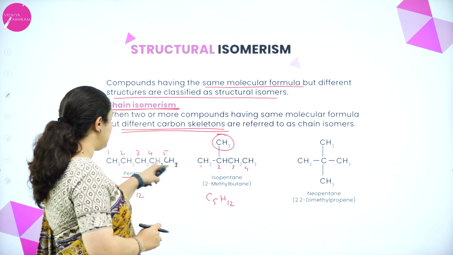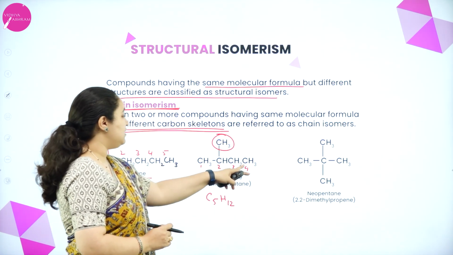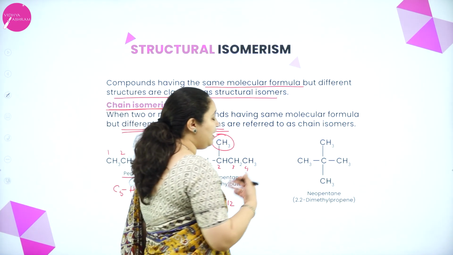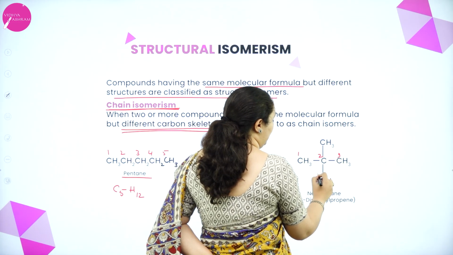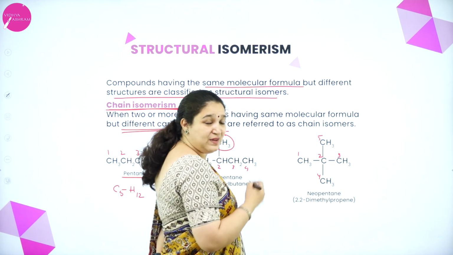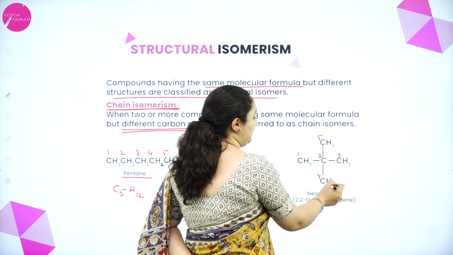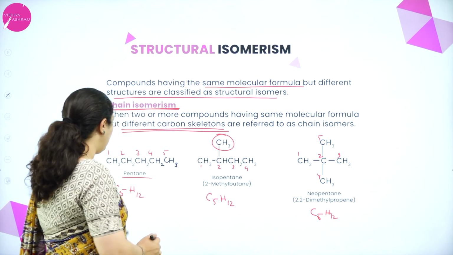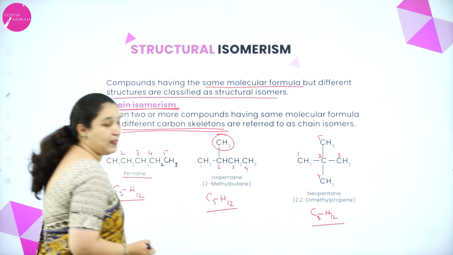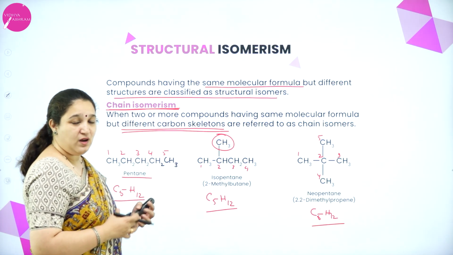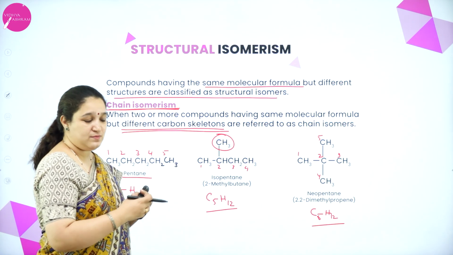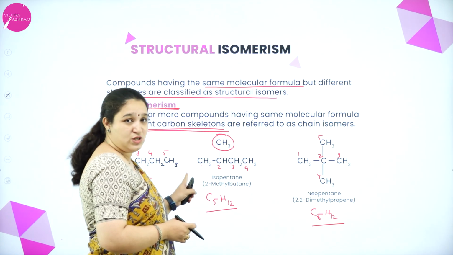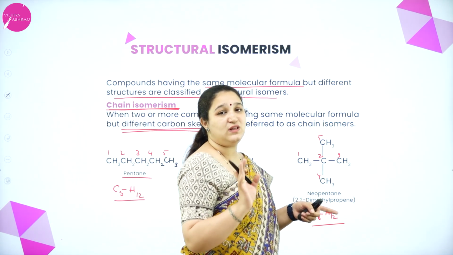But the arrangement, you see, this is a straight chain of 5 carbon atoms. Here the long chain is only 4 carbon atoms. One is present as the side chain. Same way, you can see here 1, 2, 3, 4, 5, 5 carbon atoms are there. But hydrogen 3, 4, 5, 6, 7, 8, 9, 10, 11, 12. Again, it is C5H12. So for all of them, you see the molecular formula is the same. But the structural arrangement, how the carbon atoms form the long chain, that is different. Here the long chain is 5 carbon atoms, here the long chain is 4 carbon atoms, and here the long chain is only 3 carbon atoms.